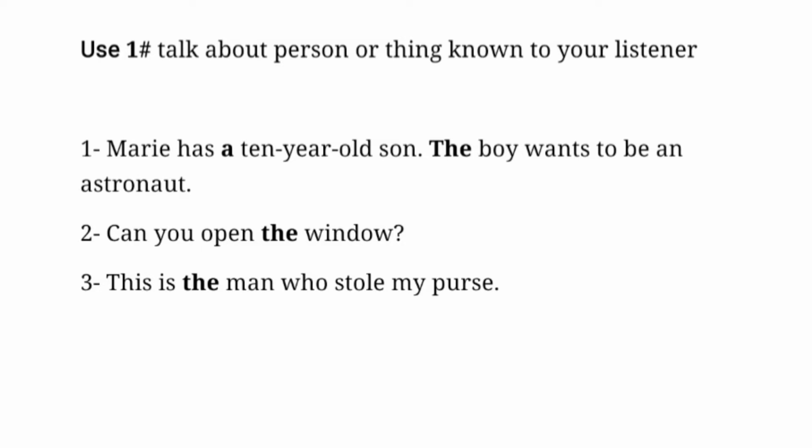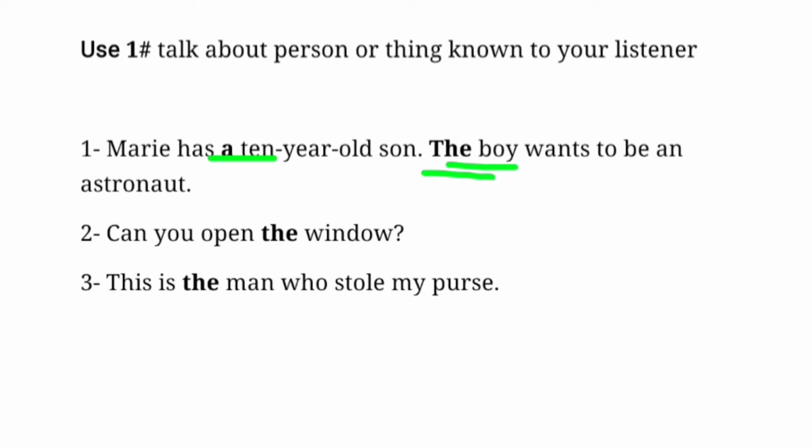For example, Mary has a 10-year-old son. The boy wants to be an astronaut. Here I first say a 9-year-old son because you don't know him yet. But once I have introduced him in the sentence, I then say the boy because now he is known to you.